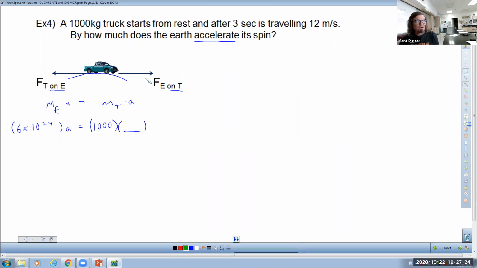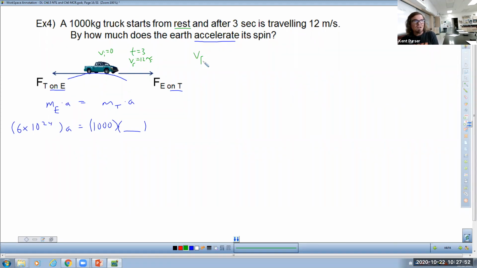But here's what they did give us. They said that after 3 seconds, it's got a speed of 12 meters per second. That implies to me that it probably started from rest. It even says it, starting from rest. VI is 0. Using the given information, is there a way for us to find the acceleration? Sure, it'd make a good test question, wouldn't it? Because it combines chapter 5 to our chapter 6 material. Really makes a good final exam question.